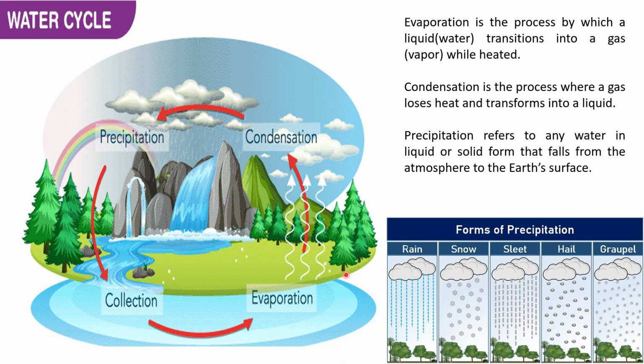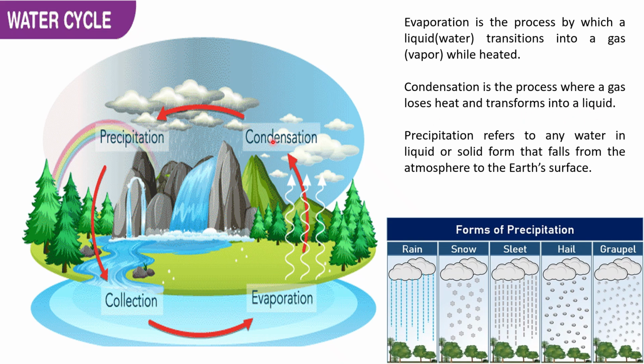Do you know the water cycle? The water in the rivers and lakes, which we learned recently, gets heated and evaporates and goes up. Evaporation is a process by which water, after getting heated, becomes gas. It turns into gas and goes up, and there it condenses. Condensation is the process where a gas loses its heat and transforms into a liquid.